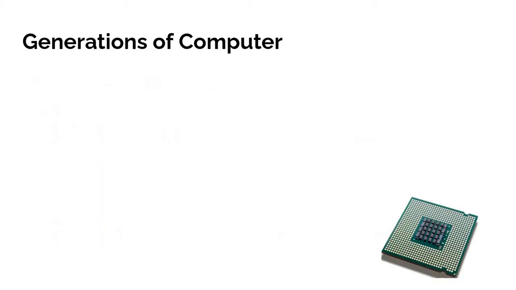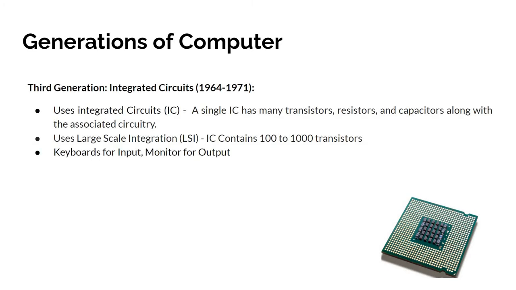And the third generation computer. Third generation computers use integrated circuits, commonly known as IC or a chip. It was from 1964 to 1971.